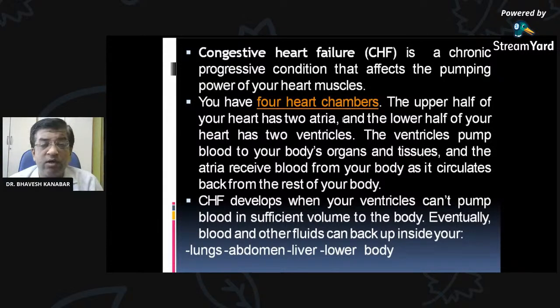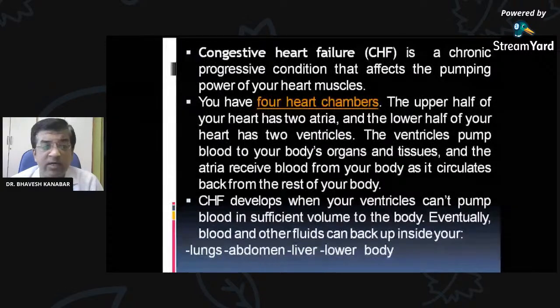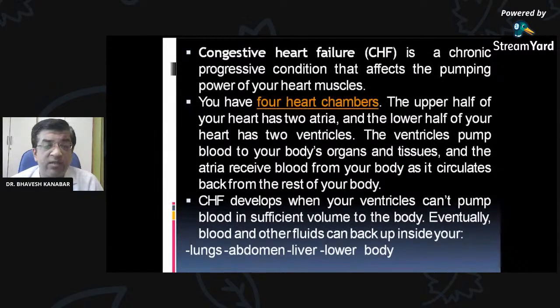You know that you have four heart chambers, that is the basic anatomy that you already know. We are more interested in the drugs. This paragraph talks about the circulation of the heart, and we are not interested in that part. CHF develops when the ventricle can't pump blood in sufficient volume to the body, and eventually blood and other fluid can back up inside your lungs, abdomen, liver, or lower part of the body.